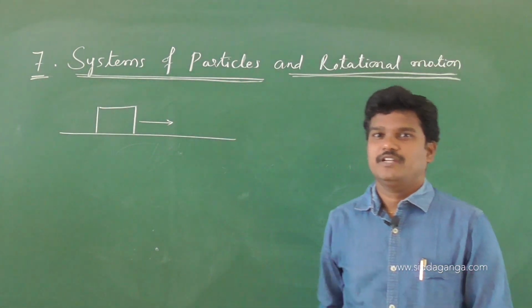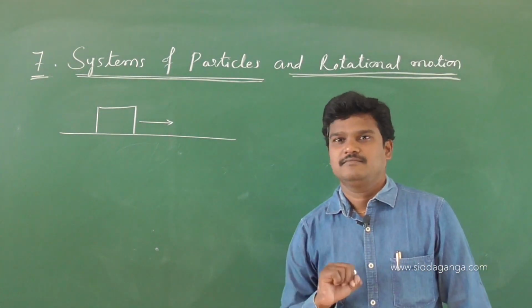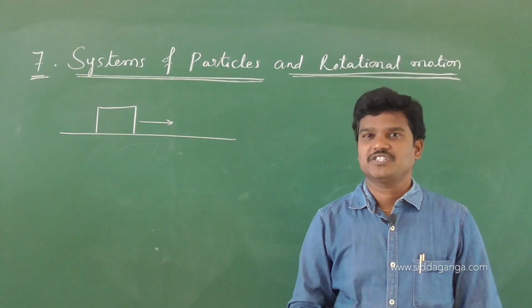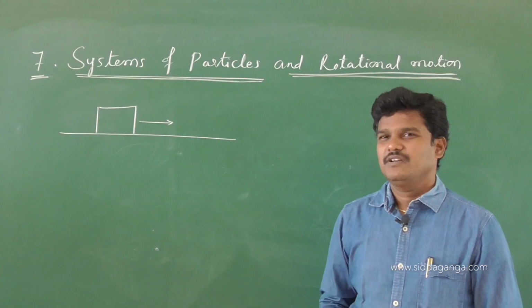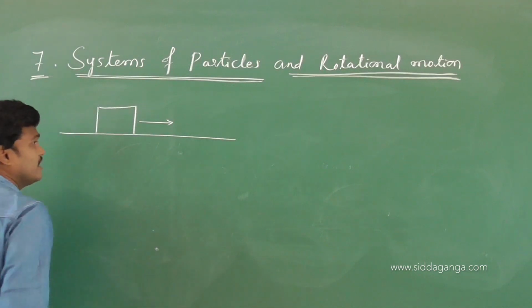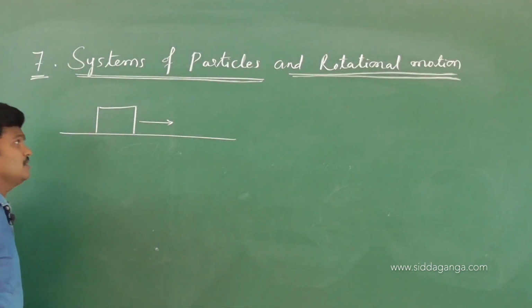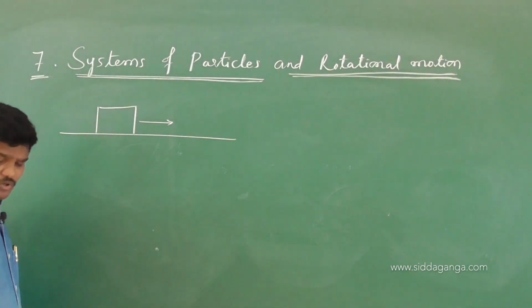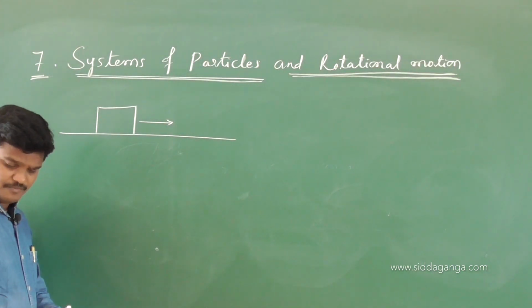See, this is the rigid body, a block, a duster. Whatever it may be, here a block whose mass is m, and it is moving along a straight road. And this body consists of a group of particles.